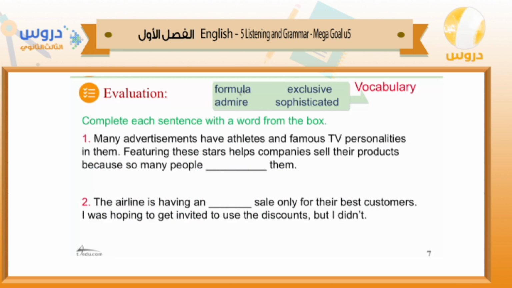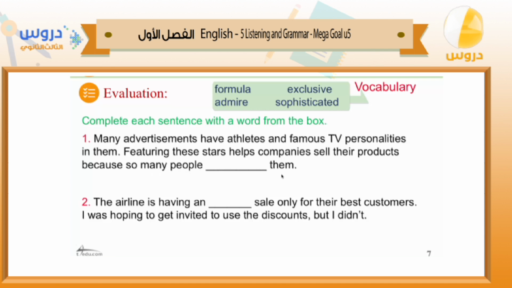Now here we have to use these four words in the correct sentences. Complete each sentence with a word from the box. Many advertisements have athletes and famous TV personalities in them. Featuring these stars helps companies sell their products because so many people admire them.